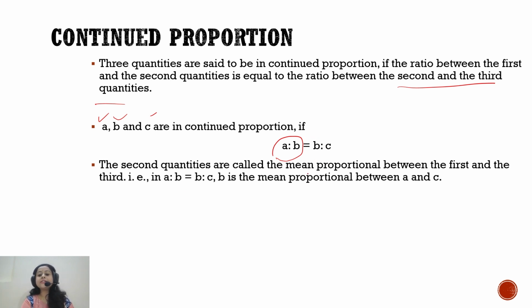the second quantity is called the mean proportion between the first and the third. That is, in A is to B equal to B is to C, B is the mean proportion because B is the common term, okay? Or it is called the mean proportional, right? So it is called the mean proportional.